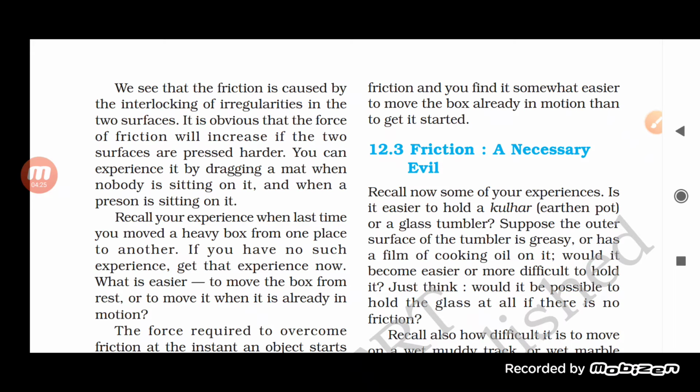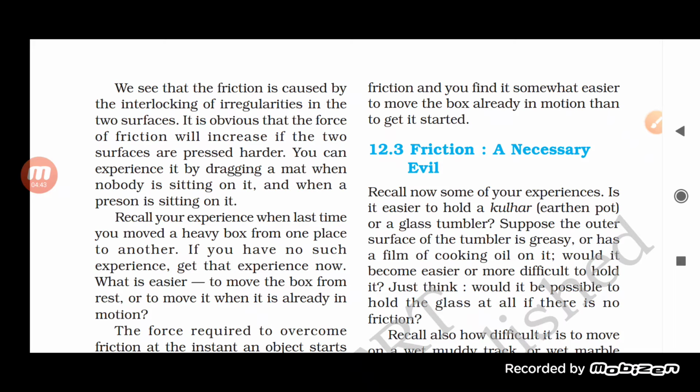Now see here, suppose you have kept a heavy box and a light box. For the heavy box we have to supply more force in order to move it, while the light box is easier to move.